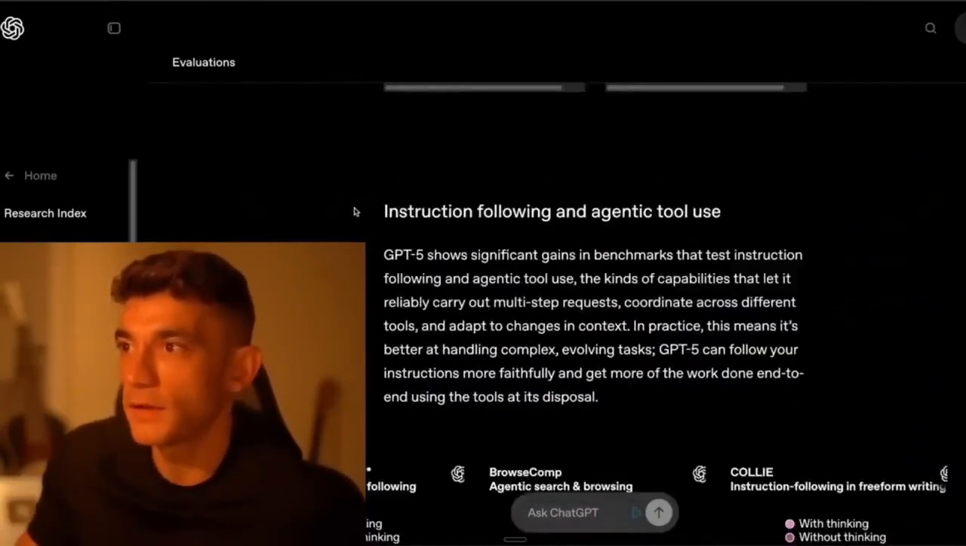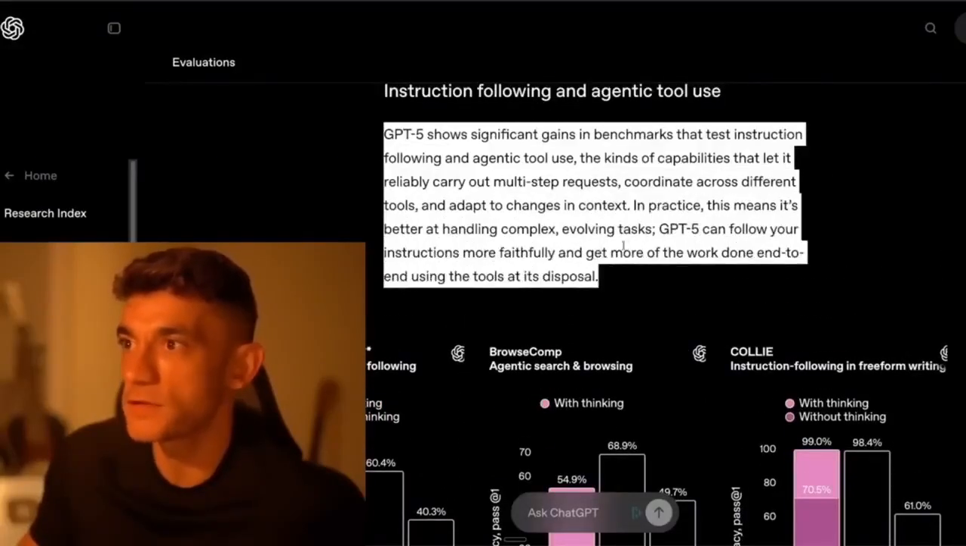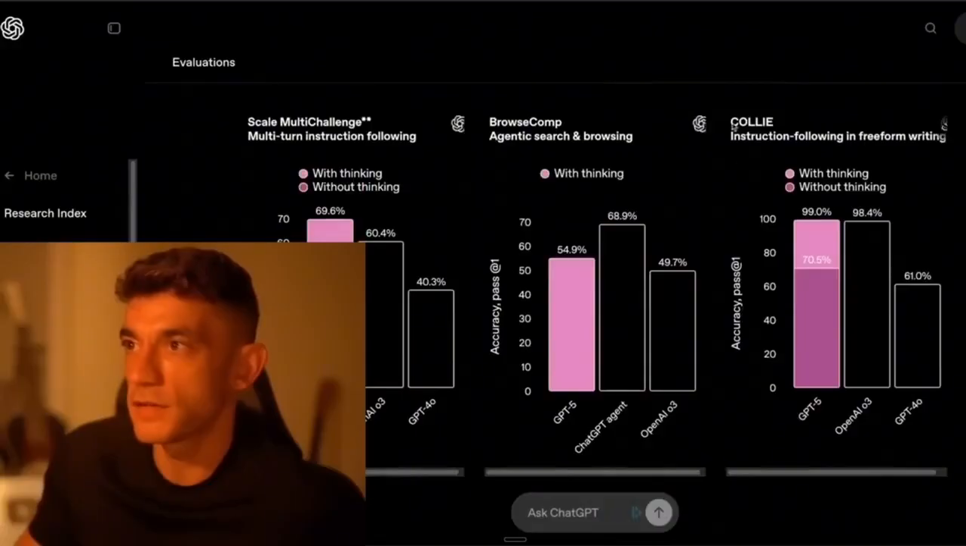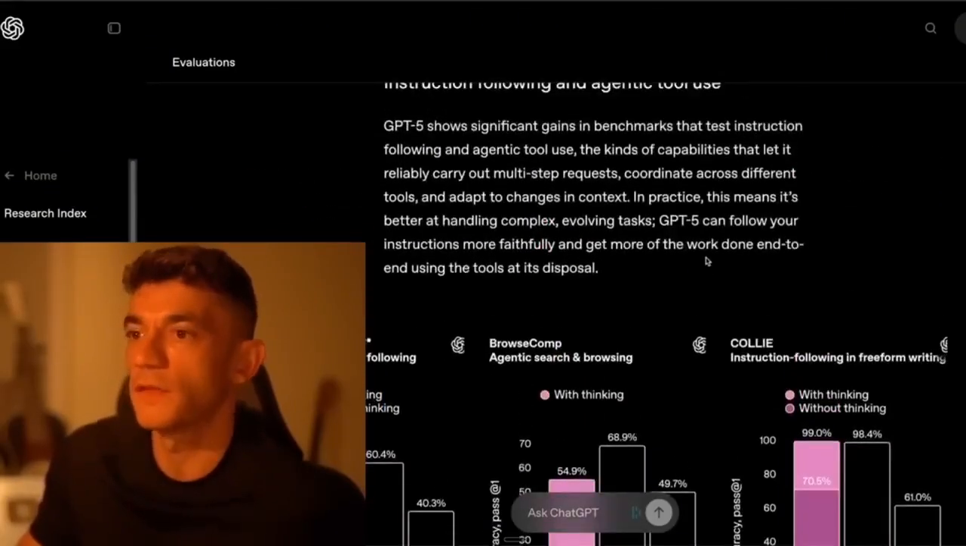So let's have a look here. Instruction following and agentic use. GPT-5 shows significant gains in benchmarks, blah, blah, blah. Agentic searching and browsing. I do think that's going to be a big part of it, right? But if we actually have a look here, it's 54%, which is not bad, but I don't know if that's going to be good enough for using this day to day.